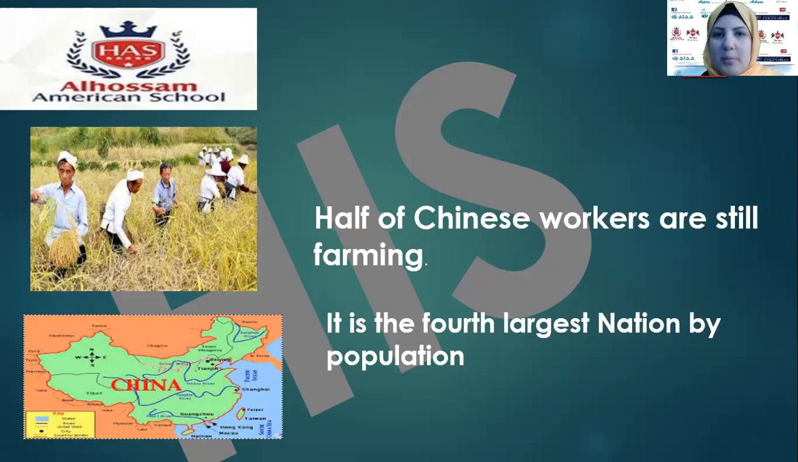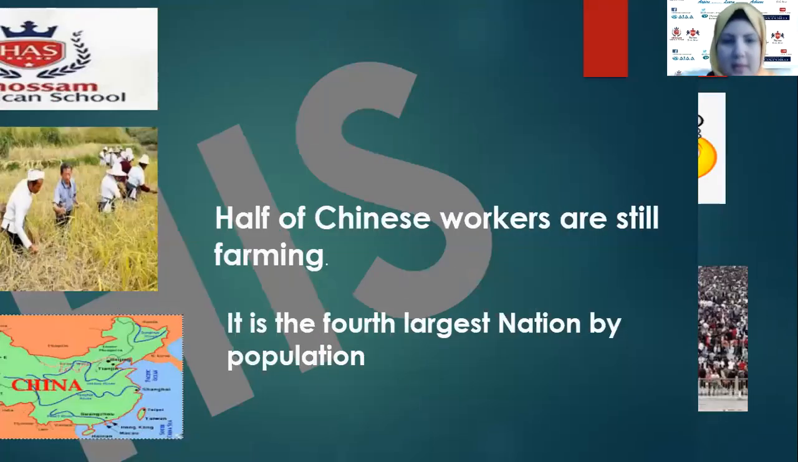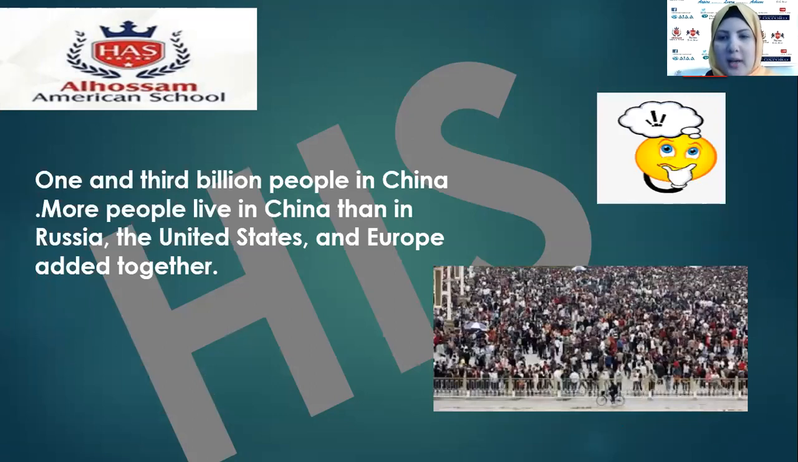China is the fourth largest nation by population. Population is the number of people in a specific place or specific area. Here in China, it's the fourth by population. If you look up in the coming slides, you will find the picture down. You will see how Chinese people look like.